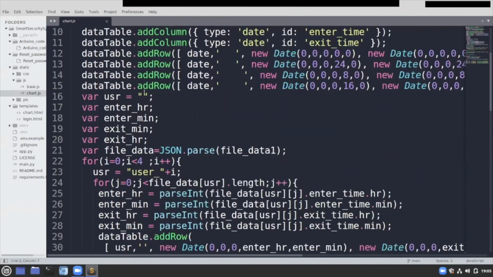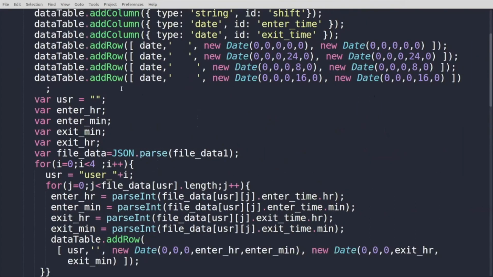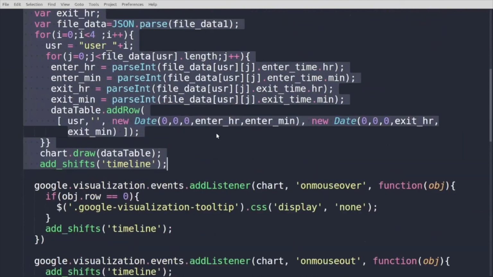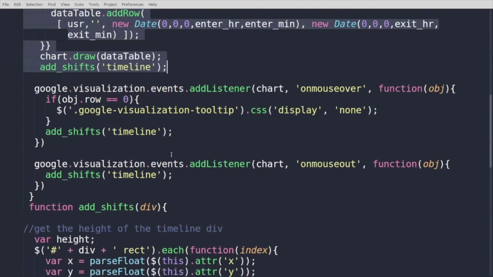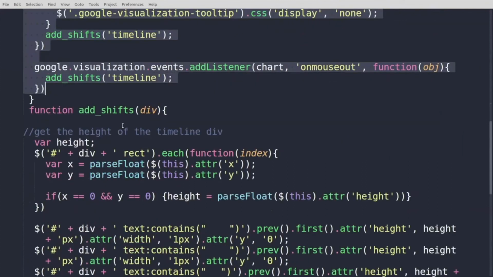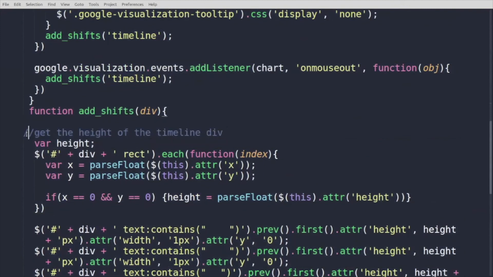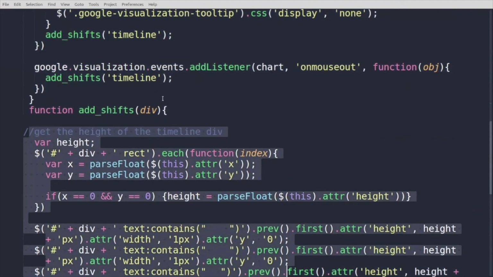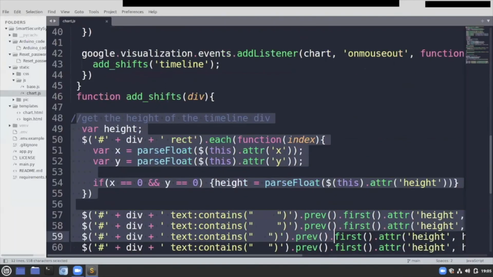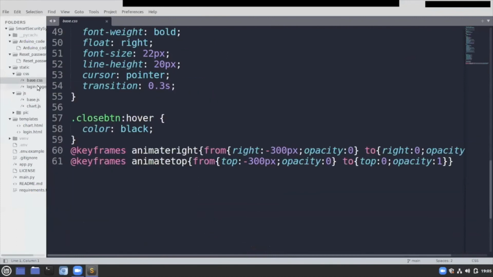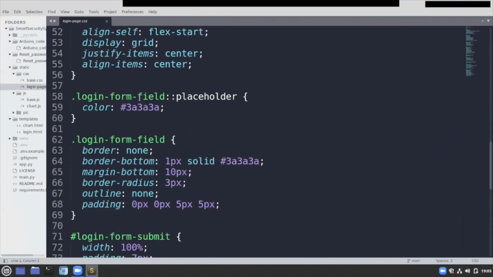So this is initializing the Google chart and parsing all the data and converting it into the proper format, and it is going to write the table here. And these are those lines that we had originally seen. And these are just the CSS properties of all the elements.